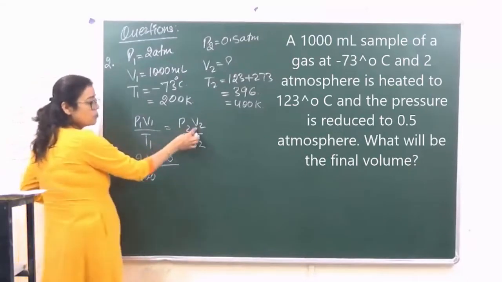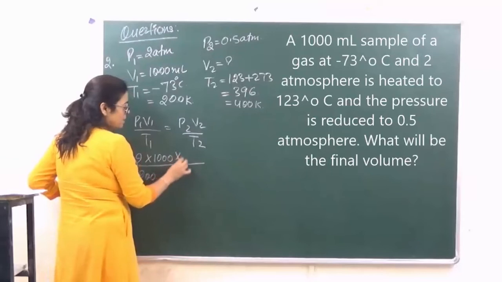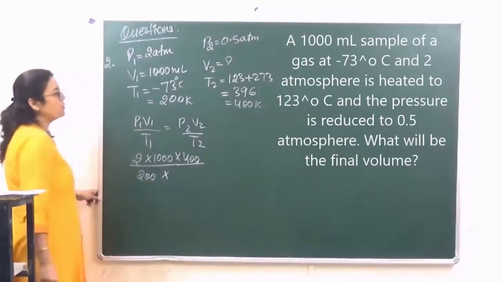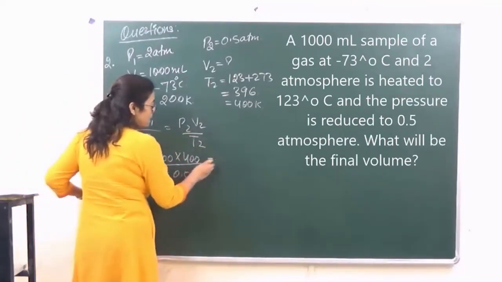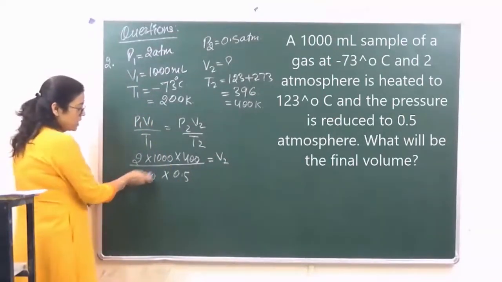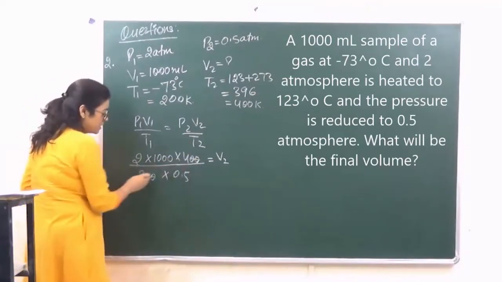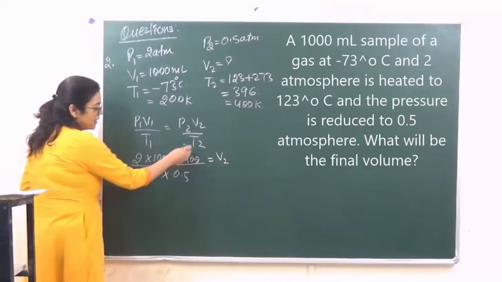Now because we have to calculate V2 over here, T2 can go ऊपर, 400, and P2 can come in the denominator. So P2 given to us is 0.5. That is going to be equal to V2. ठीक है? So let's calculate, because हमने यहाँ पे we've taken it as a whole number, our calculation becomes very easy. ये आ गया हमारा 2 और यहाँ पे 5 आ रहा है.